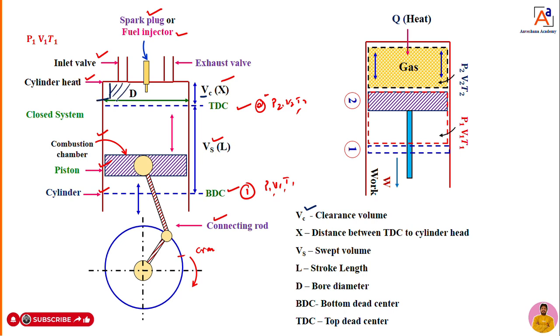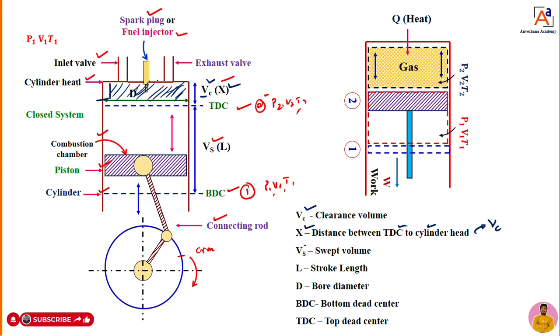The distance between the cylinder head and TDC we will mark as X. Whatever volume we get in that distance, we call the clearance volume, represented as VC.